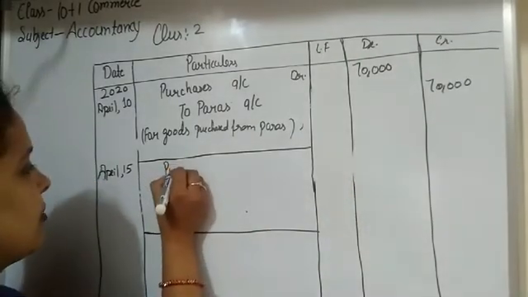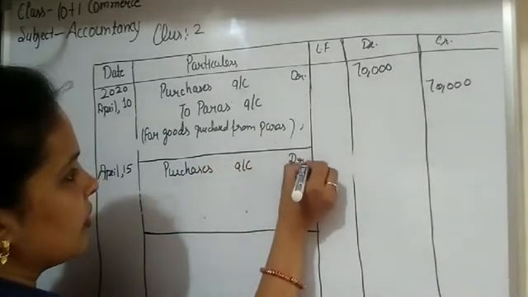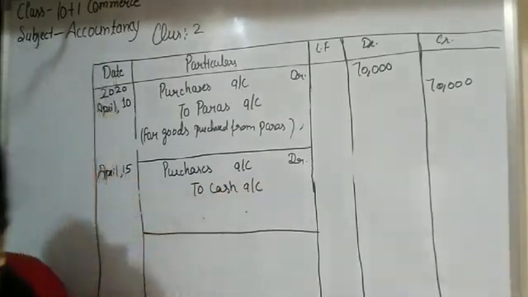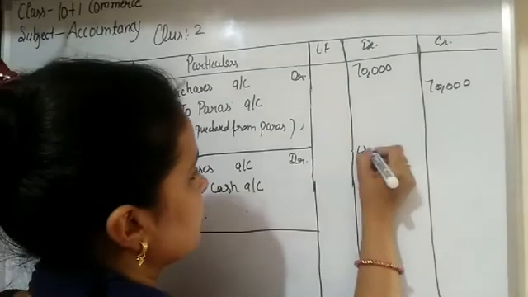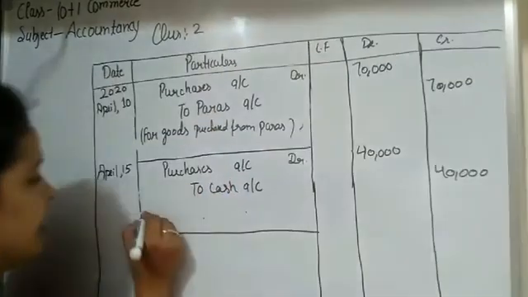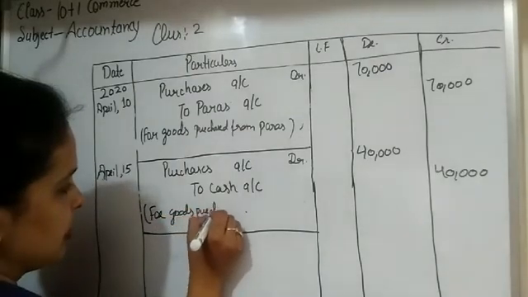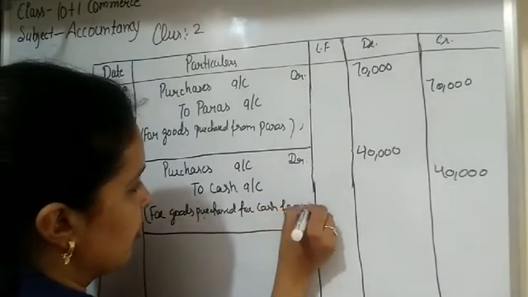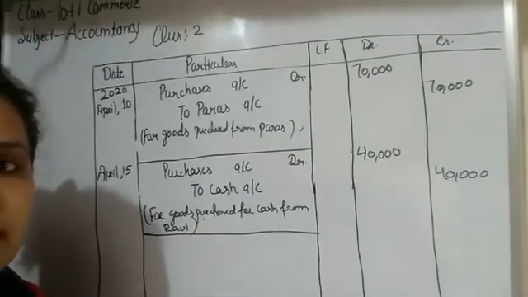So we write here purchases account debit to cash account, and the amount of purchases is 40,000 rupees, and the narration is for goods purchased for cash from Ravi. Okay, so this is done.